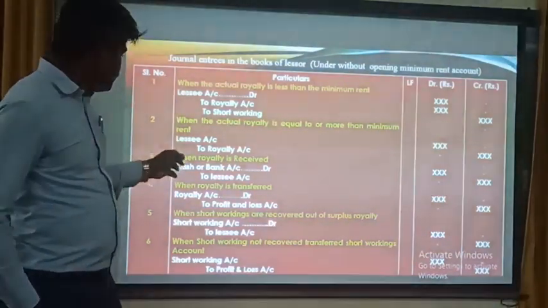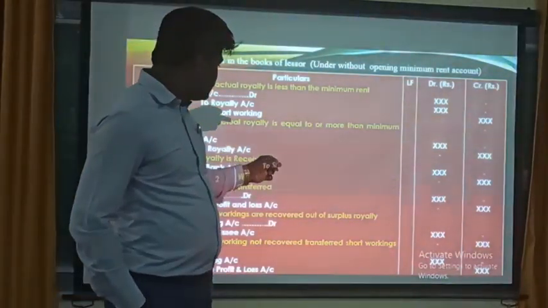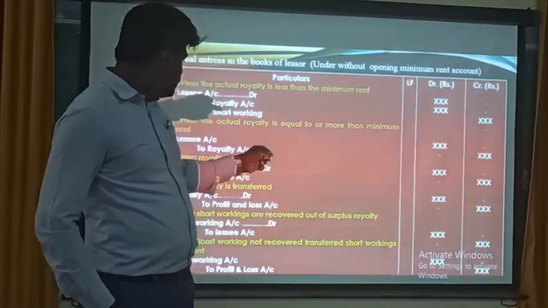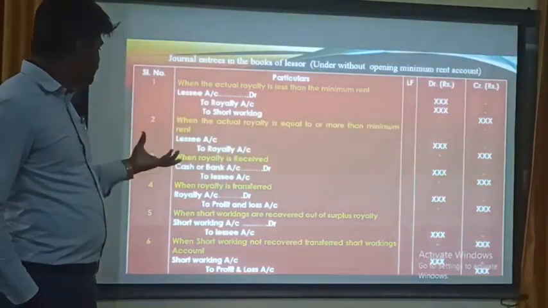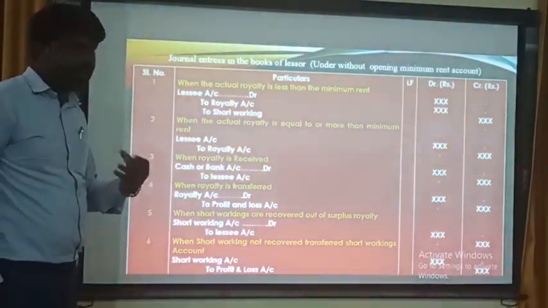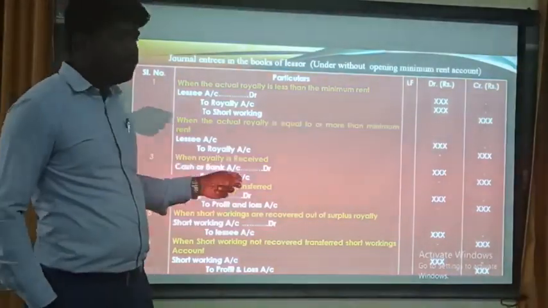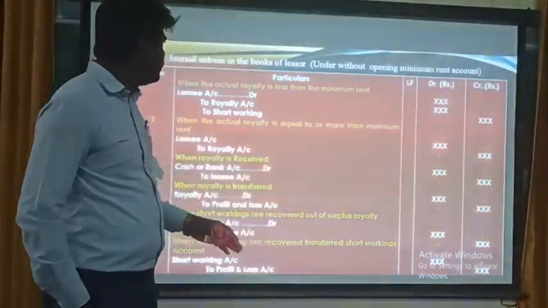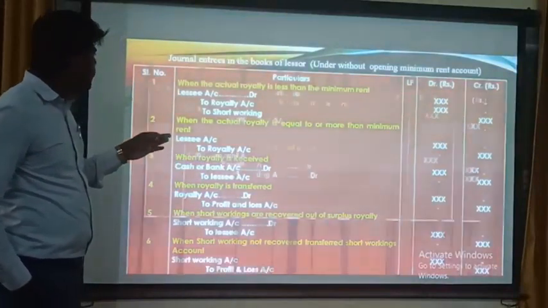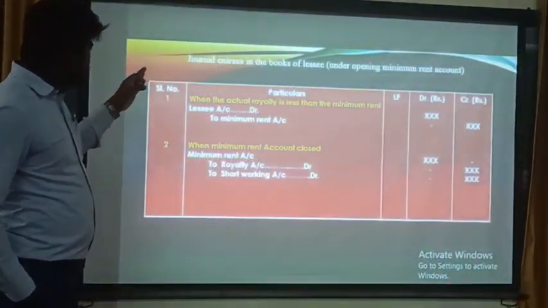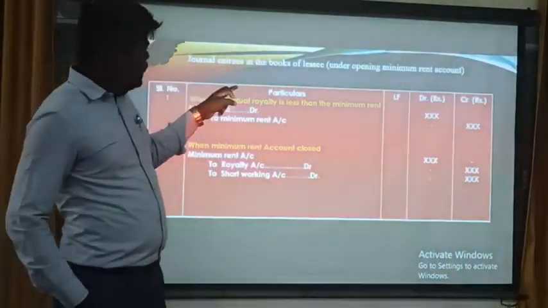Then when short working is not recovered, transferred short working account: if the short working is not recovered, at that time short working account debited to profit and loss account. Next, these are the journal entries of lessee.